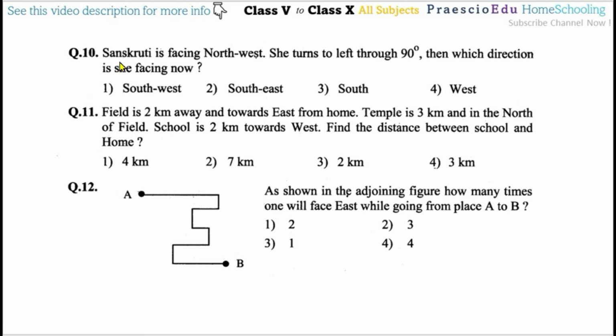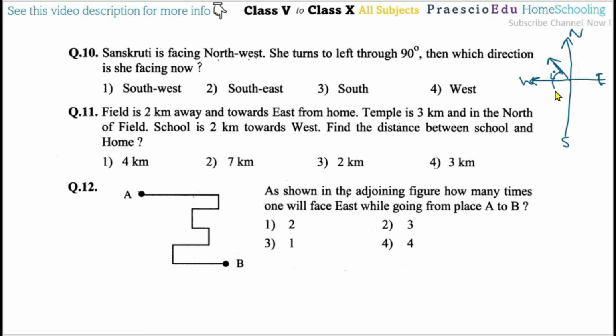Now question number 10. Sanskruti is facing northwest. Northwest means, now this is the north, west, east, and this is south. Okay, she is facing to the northwest. She turned to the left through 90 degrees. So to the left means these directions. She is facing this way, so this side is the left side.